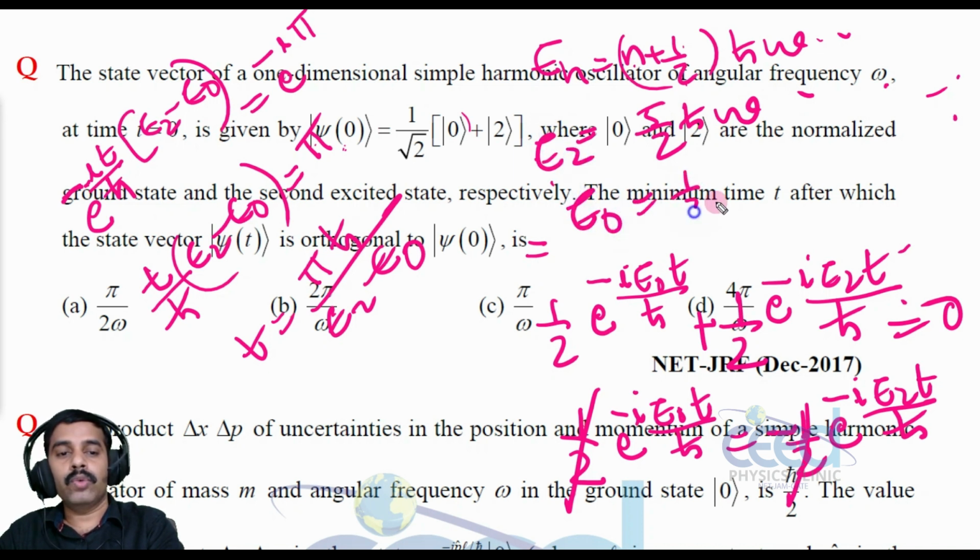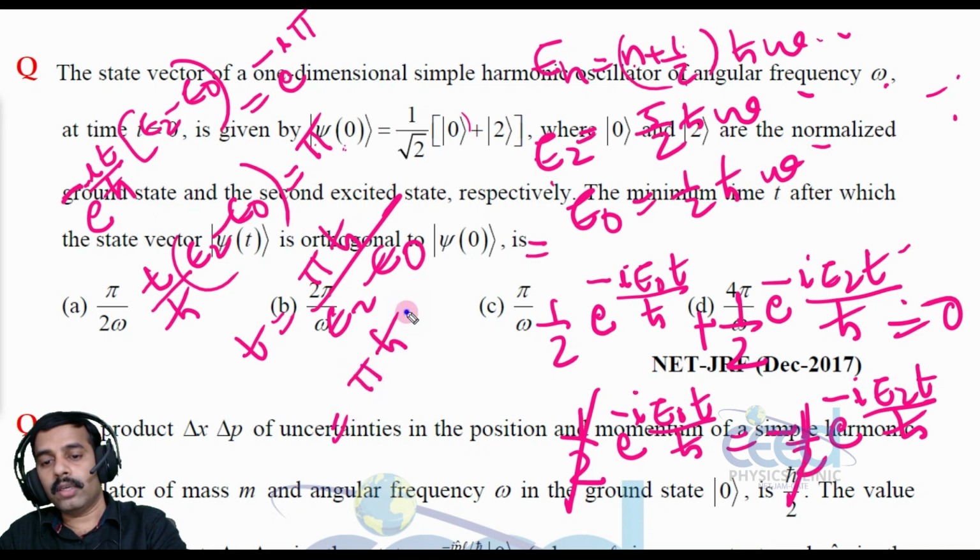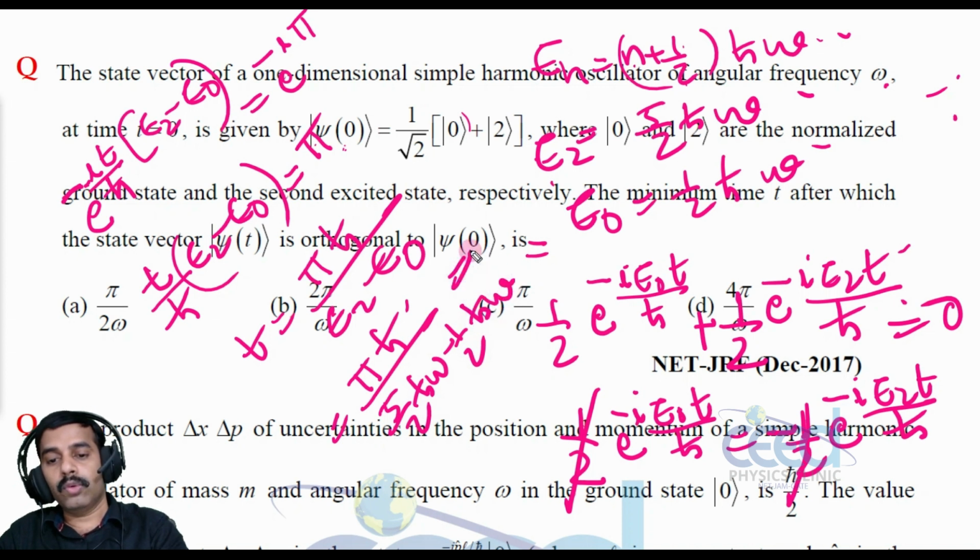E0 is 1 by 2 h cross omega. So substituting, 5 by 2 h cross omega minus 1 by 2 h cross omega, that is 4 by 2, that is 2 h cross omega.